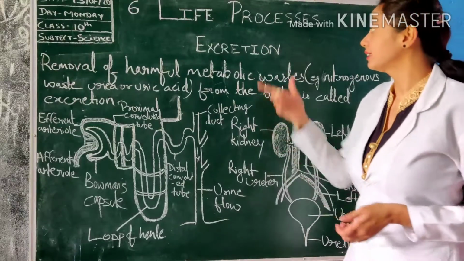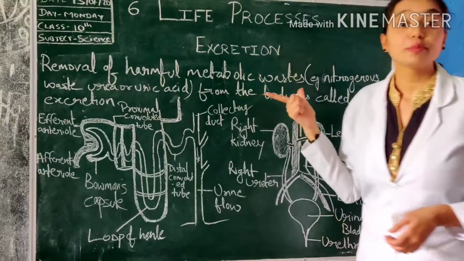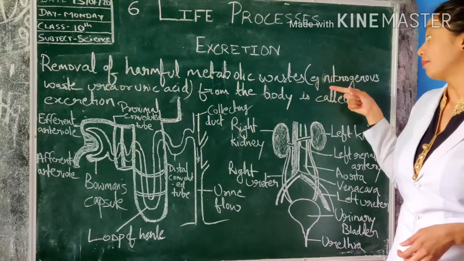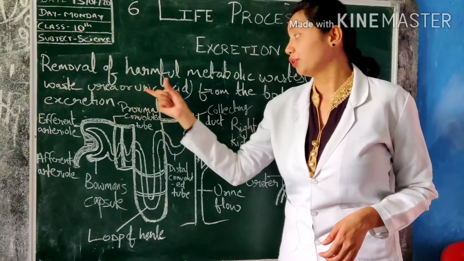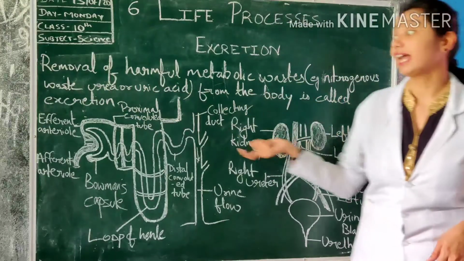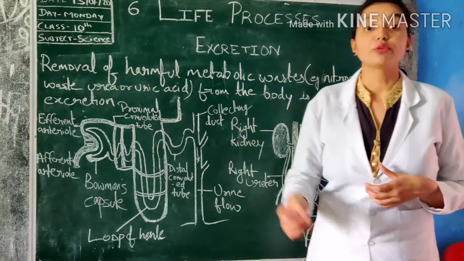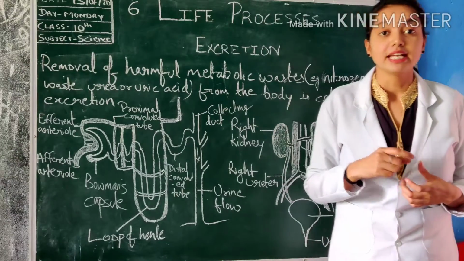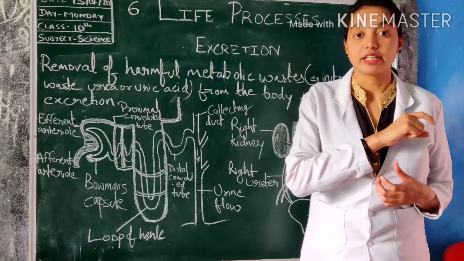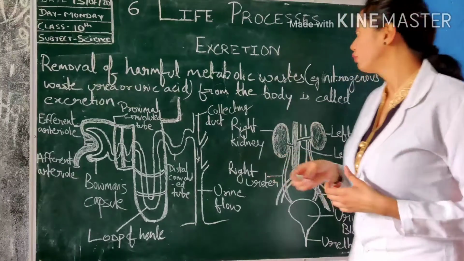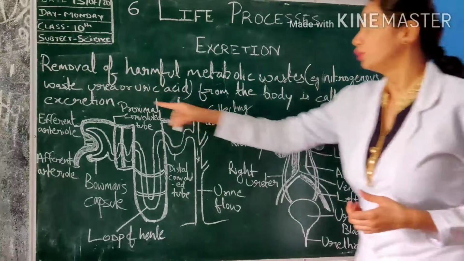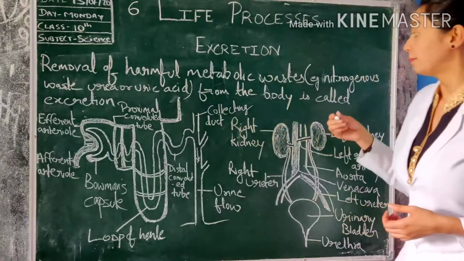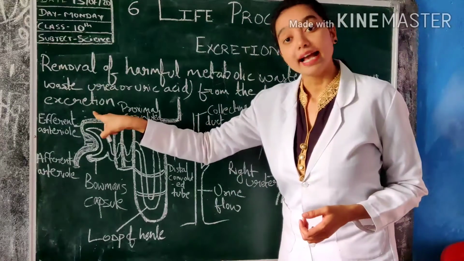Okay, so today's topic is excretion. What do you mean by excretion? Excretion means removal of metabolic waste, for example nitrogenous waste, urea or uric acid, from the body. Whenever we utilize food, food is broken down into small organic components, and from those components there is formation of a few waste products like carbon dioxide, urea or uric acid, which are not useful for our body and are removed by the body. Such a process is called excretion.